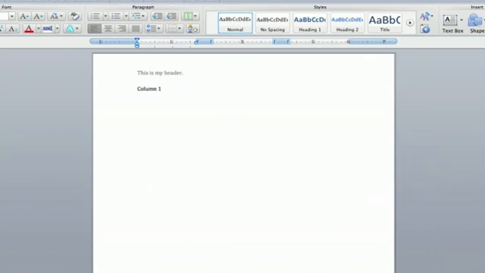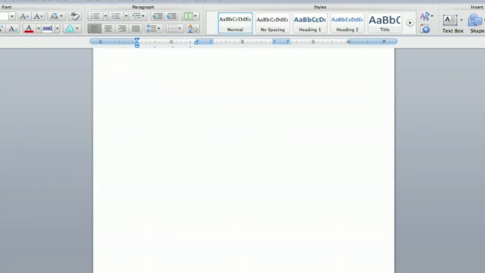Column 1. Column 2. You go all the way down. It's essentially like a page break, but not really. So you hit enter a million times just to test it. Now if you were typing, you'd go all the way down, and then when you're done typing, it would end up here, and then so column 3.